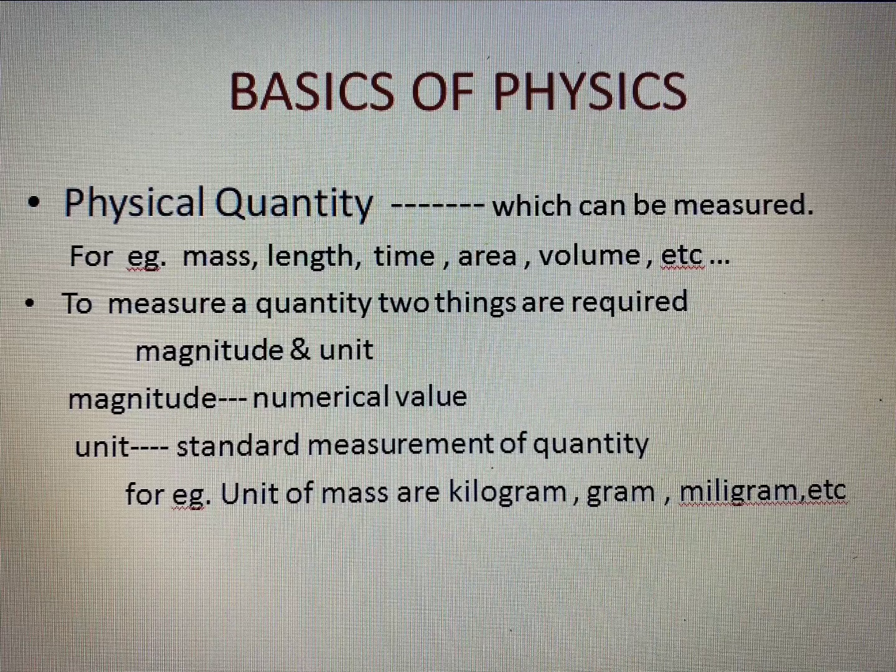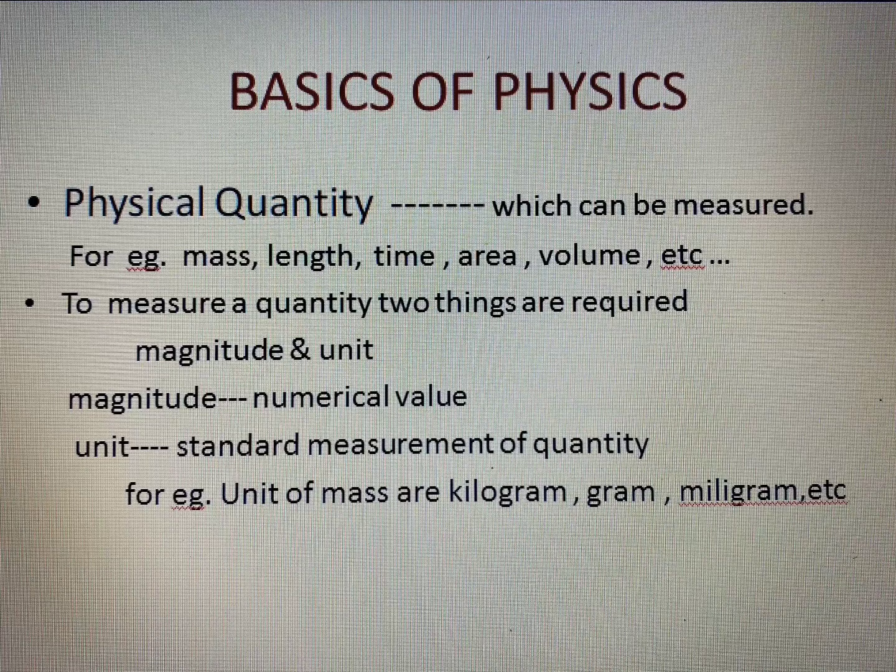For example, suppose a student is asked to measure the mass of the given box, and he measures the mass, and the answer which he is giving is mass is 40, then no one will be able to know whether it is 40 kilogram, gram, milligram, etc. So in order to describe a quantity, unit is required. And suppose he is saying that mass is kilogram, then no one will be able to know how much kilogram it is. So for this 40 is required, that is numerical value is required.